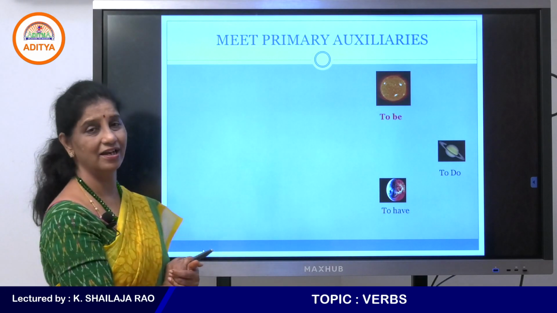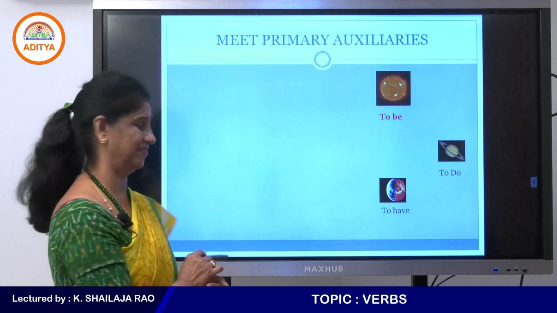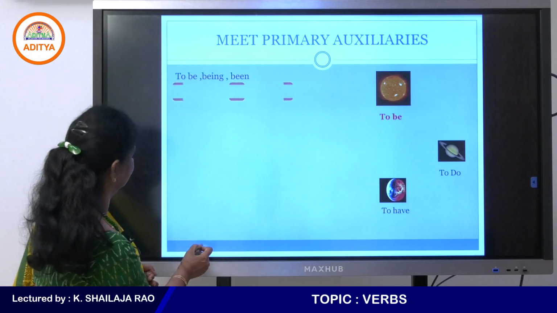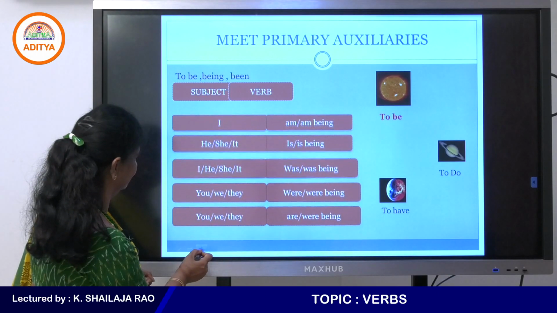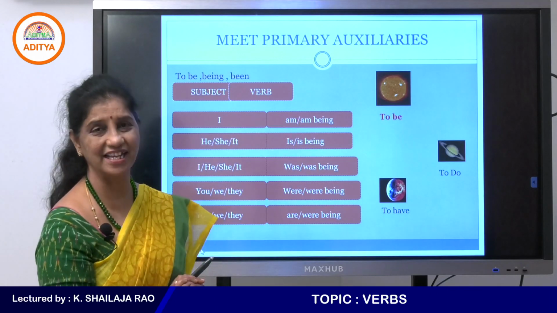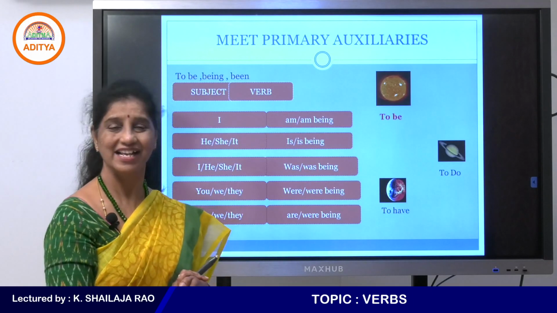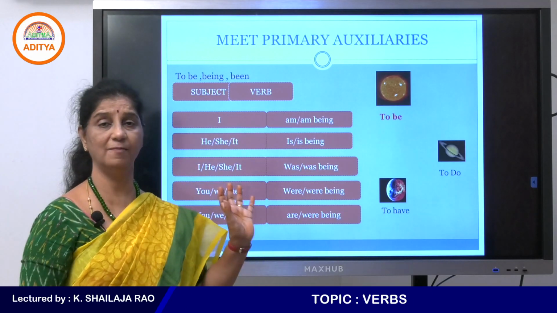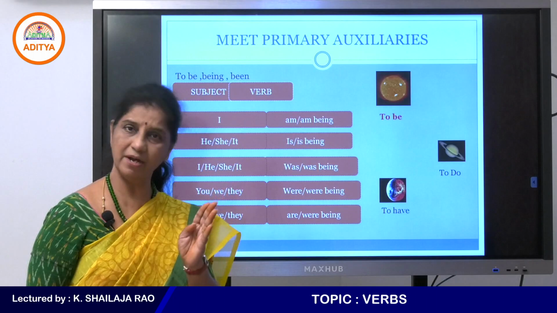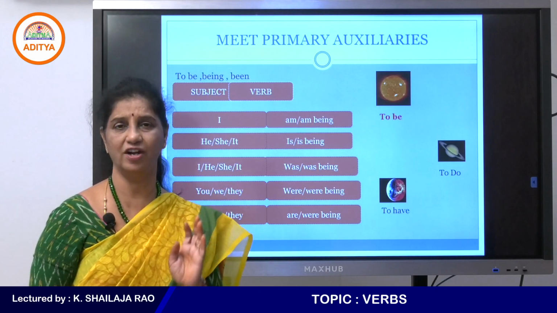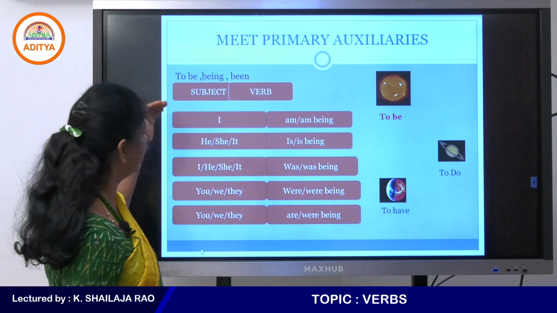So these are called primary auxiliaries: to be, to do, and to have. Okay, so let's see how these primary auxiliary verbs work, right? So now we have decided that verbs are action words, which are helped by some other words called a helping verb or an auxiliary verb. So now let us look at to be, being, been.